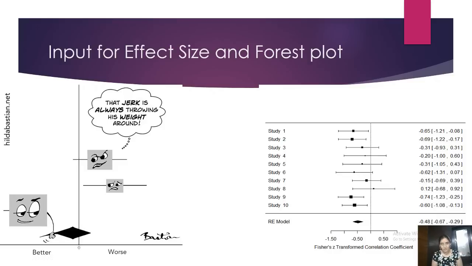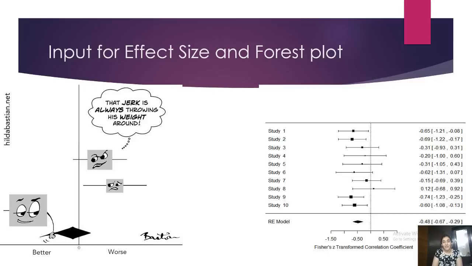We will be doing this. So what does a forest plot show? It shows the effect size for each and every study, minus 0.65, minus 0.69, etc. It shows the confidence interval of each study, for example in the first study, minus 1.21 and minus 0.08. This is the lower level and the upper level. It shows the weightage given to each study, because the square of some studies is bigger and some is smaller.